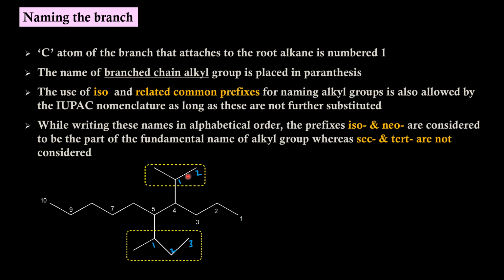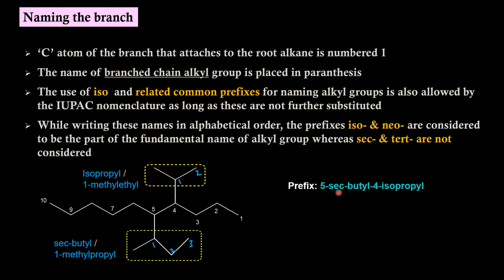So for this, the prefix name will be either isopropyl, if not 1-methylethyl. And for this one, the prefix name will be either secondary butyl, that is sec-butyl, if not 1-methylpropyl. So the prefix name will be 5-secondary butyl 4-isopropyl, because between B and I, B comes first. Sec will not be considered for alphabetical order.